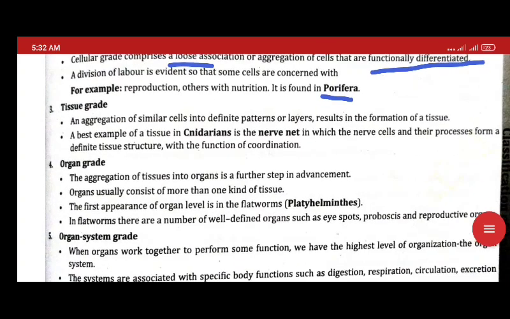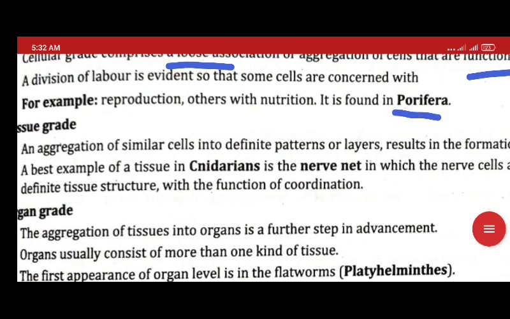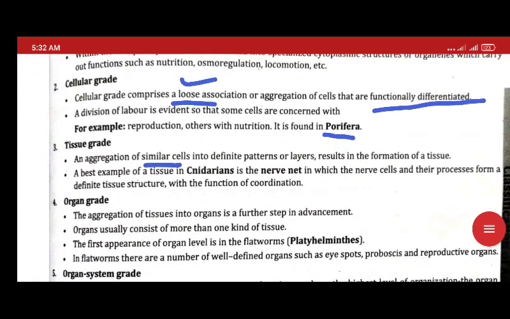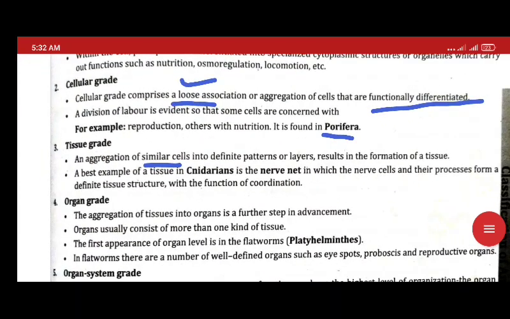Now we have the third, tissue grade. In tissue grade there is also cell aggregation, and when similar cells are aggregated and performing the same function, that is called tissue grade. The example is Cnidaria or Coelenterata.